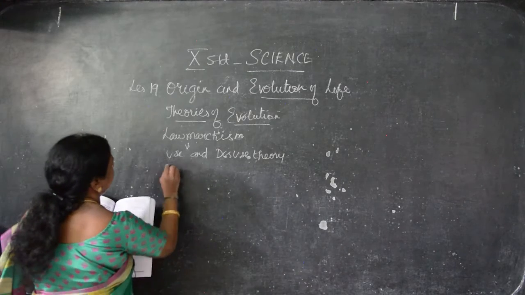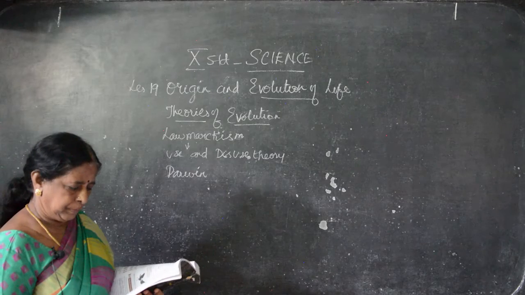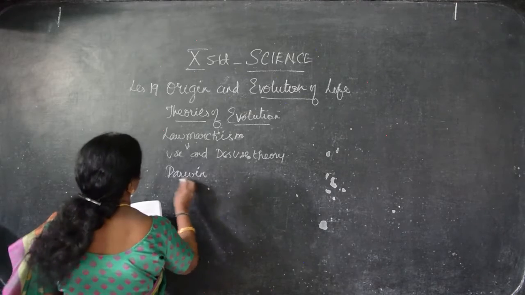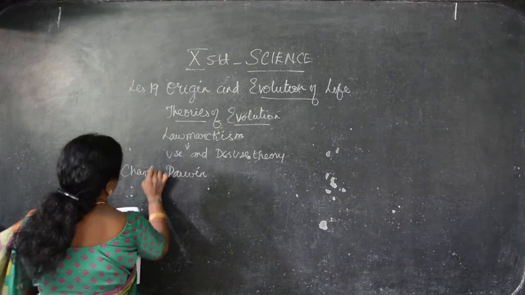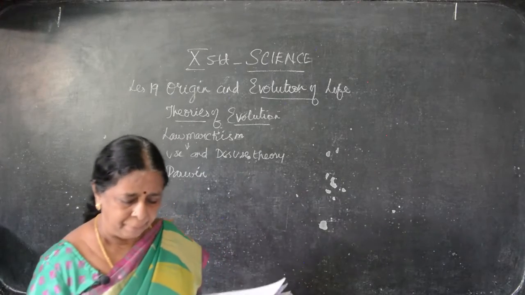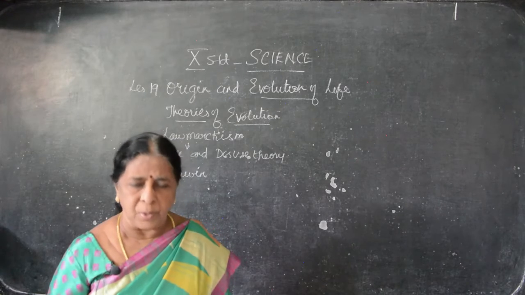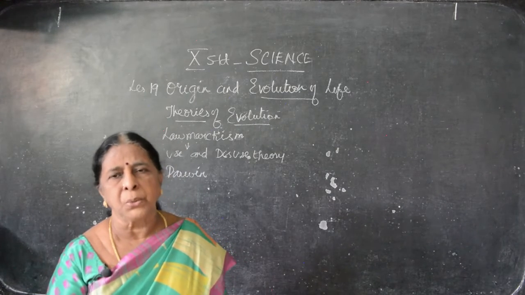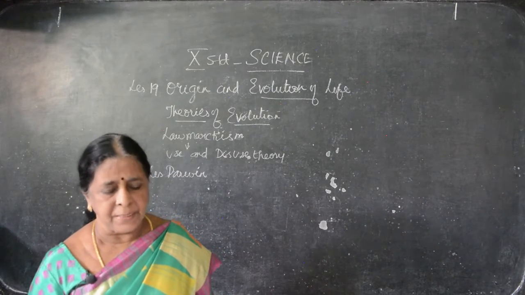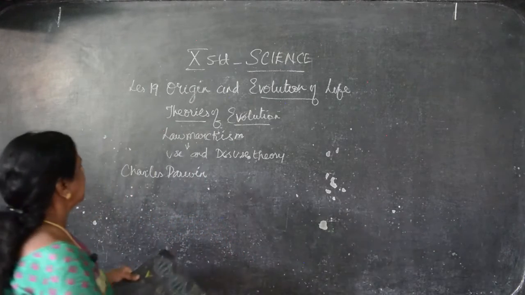Next one, Darwinism. Darwin, who is known as father of evolution, Charles Darwin. His entire name is what? Charles Darwin. They both together only said evolution theory. As per Darwin's theory, he got a chance to go for a voyage for 5 years. Then he started to do his experiments. And he has given all his observations, what all he observed regarding that, in a book as Origin of Species.